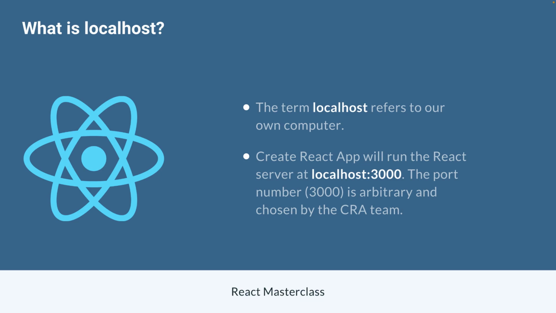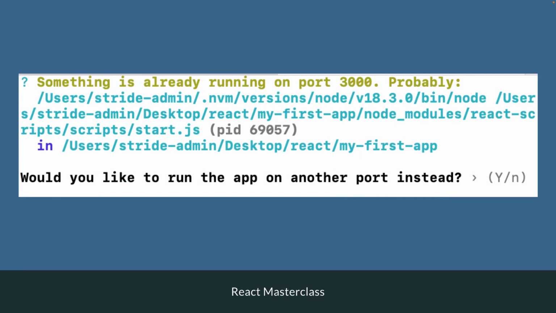Now, going back to what we talked about in the previous lesson, we cannot run multiple servers on the same port because it's a designated spot for that server and that program to be continuously running. So one common issue you'll see if you accidentally try to run npm start in a React project in, let's say, a separate tab when another tab is already running that React project, is you might see an error like this.